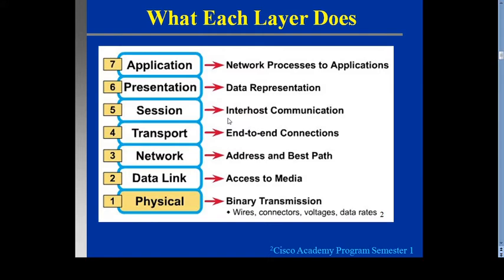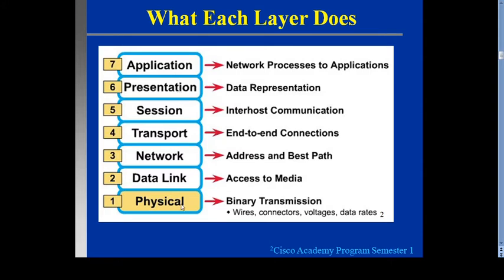Then what is the function of each layer? What are the 7 layers? The bottom layer starts with the physical layer, the second is the data link, the third is the network, the fourth is the transport, then session, presentation and application.